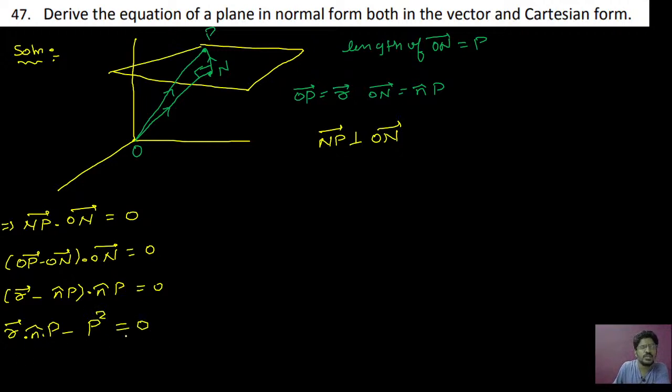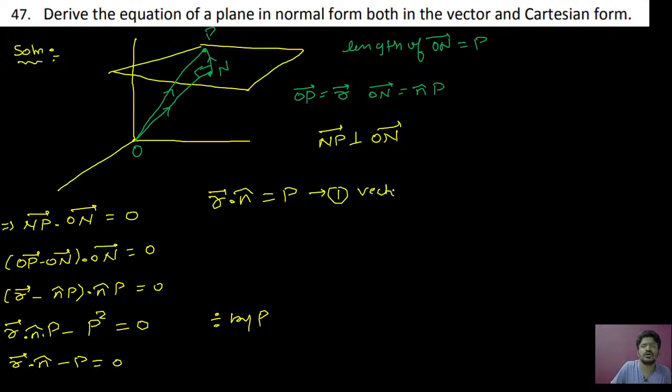So divide the complete term by P. Therefore this will be vector R dot n cap minus P equal to 0. So therefore vector R dot n cap equal to P. This is your vector equation, or you can call it the vector form.